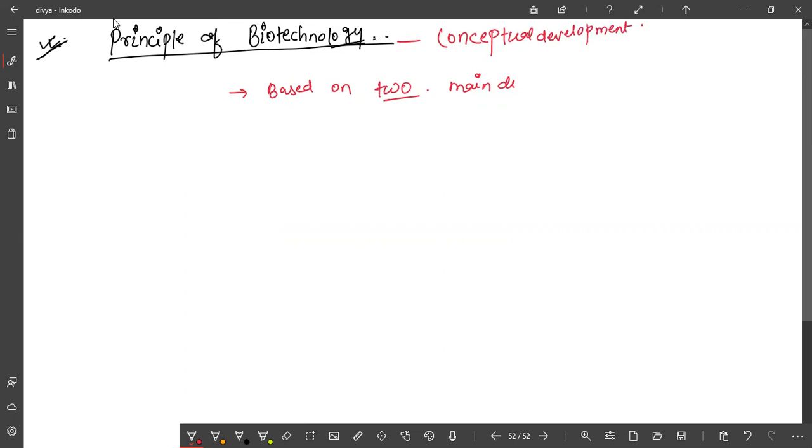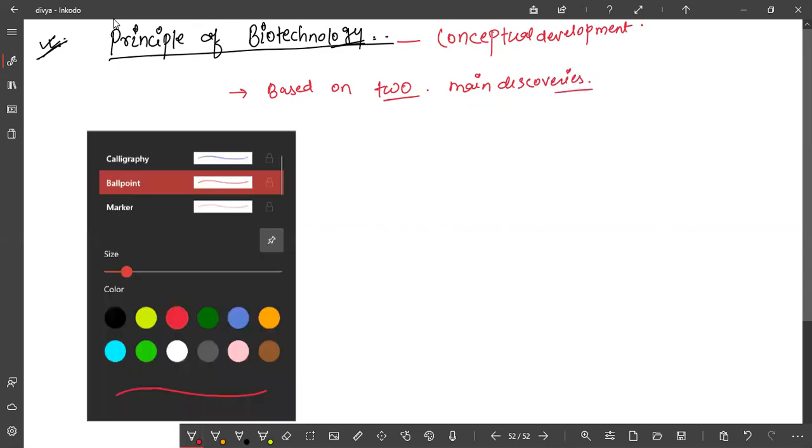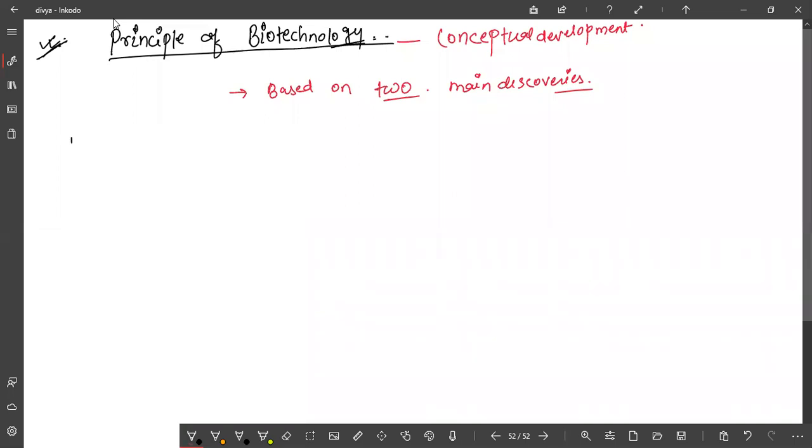So this was also based on two main discoveries. And what are the discoveries? This was based on the presence of plasmids in bacteria. Earlier we have discussed this, but we are discussing it again here. Here we will define plasmid also.